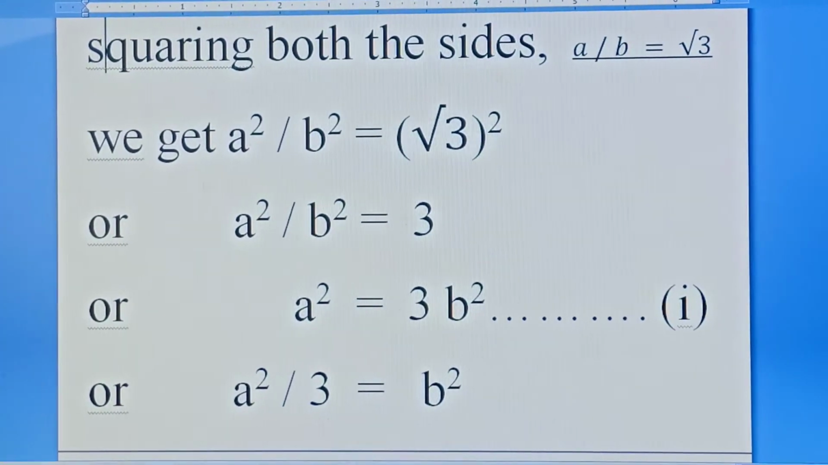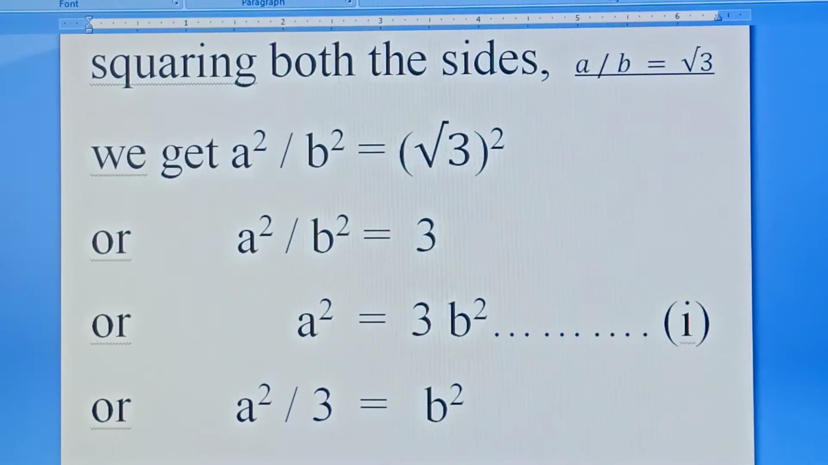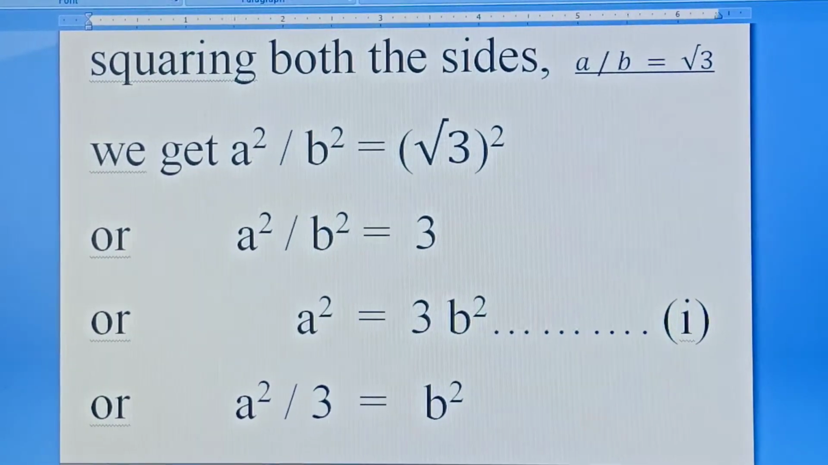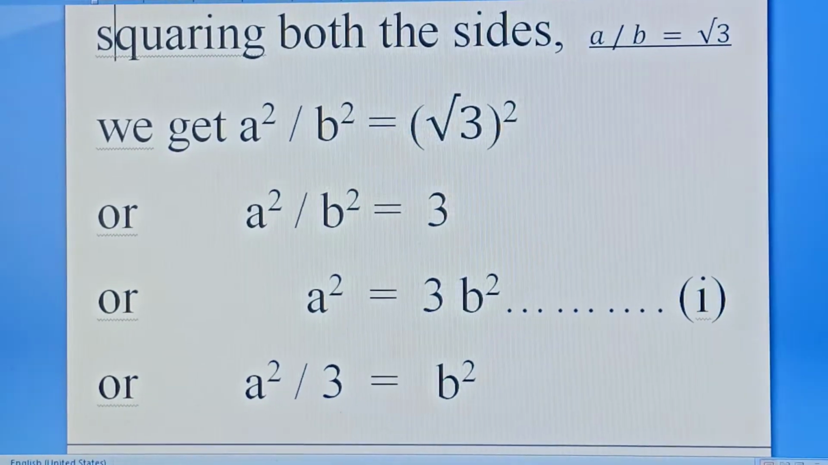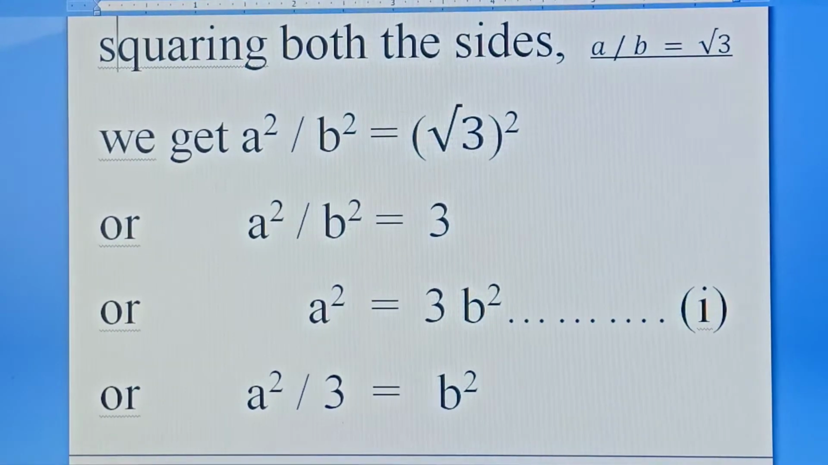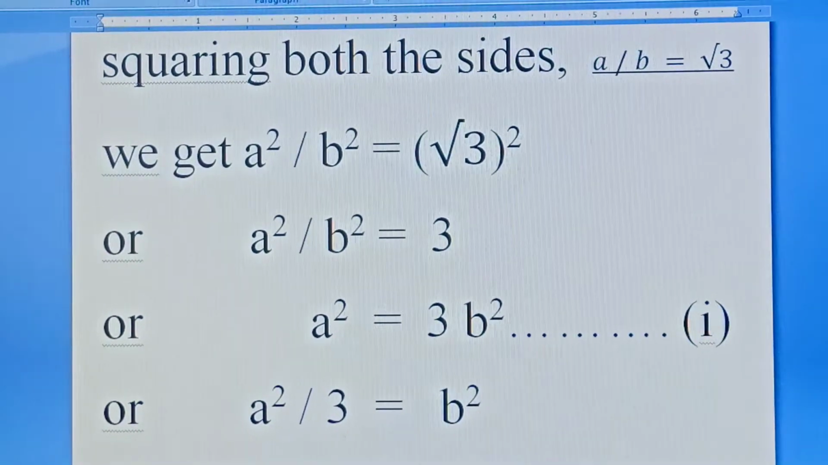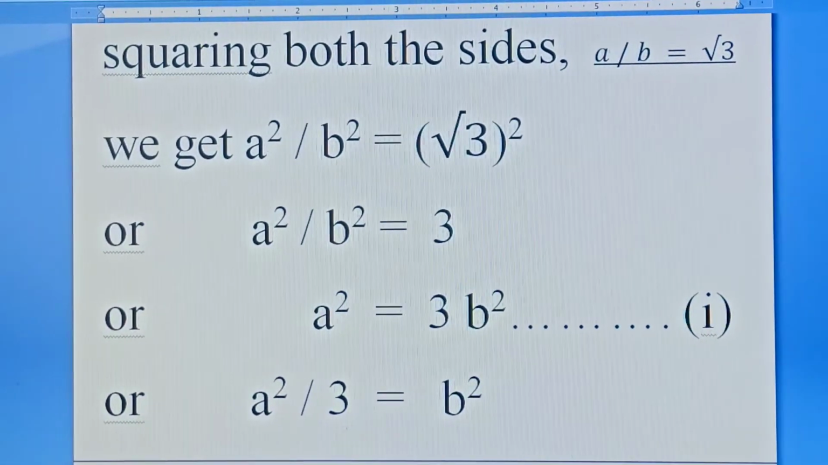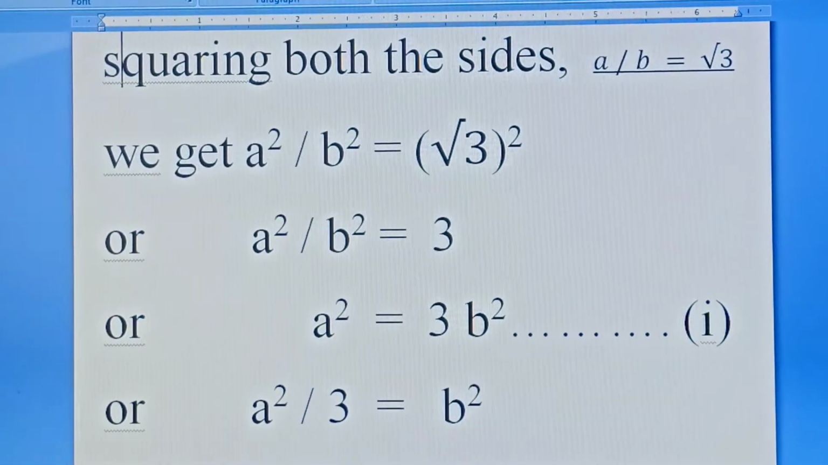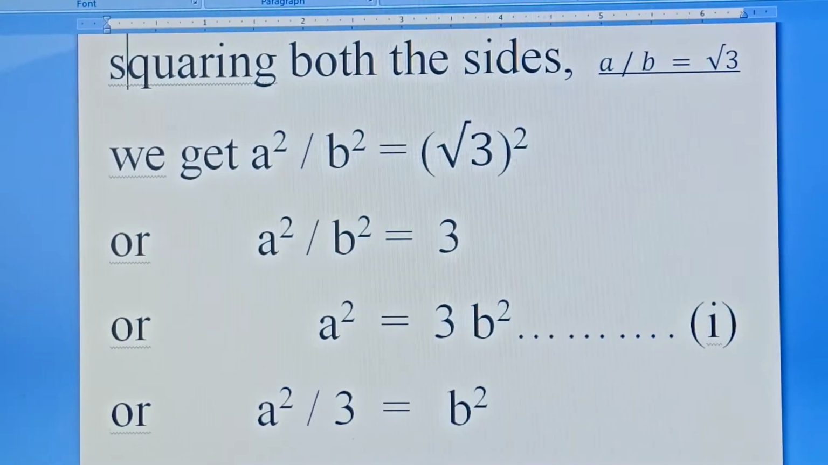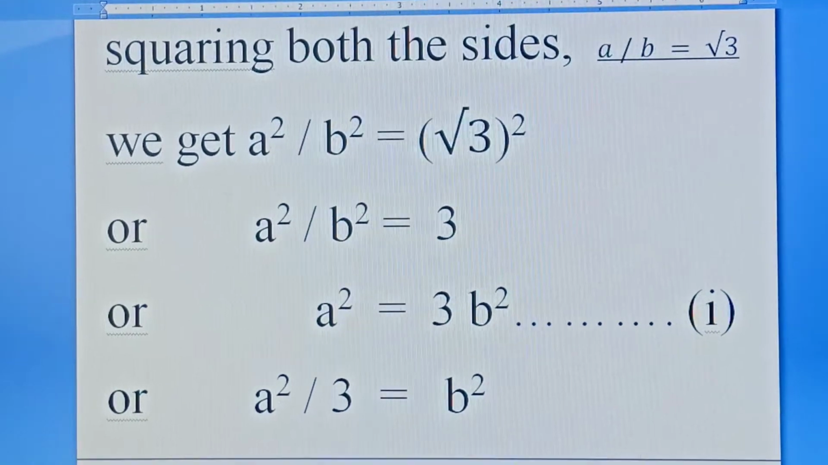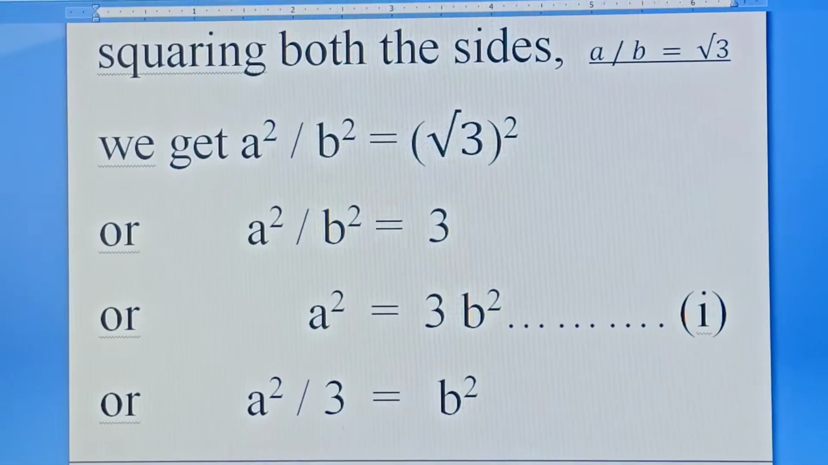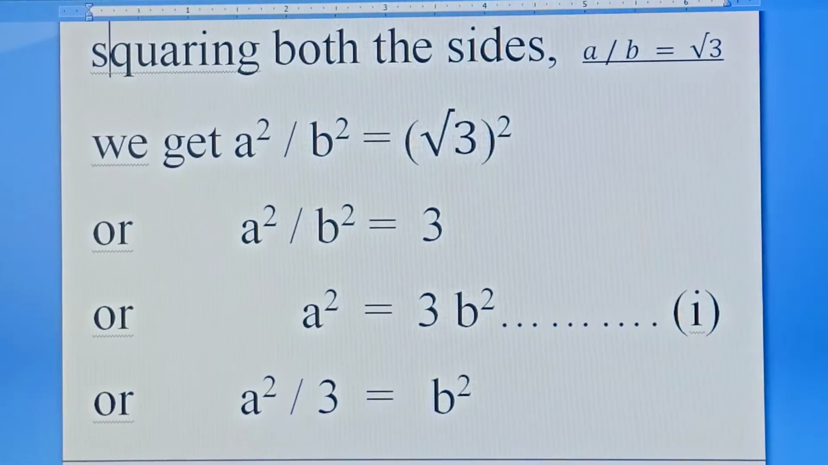Now squaring both the sides of a upon b is equal to root 3, we get a square upon b square is equal to root 3 whole square, or a square upon b square is equal to 3, or a square is equal to 3b square, and this is our equation number 1. From this equation we get a square upon 3 is equal to b square.